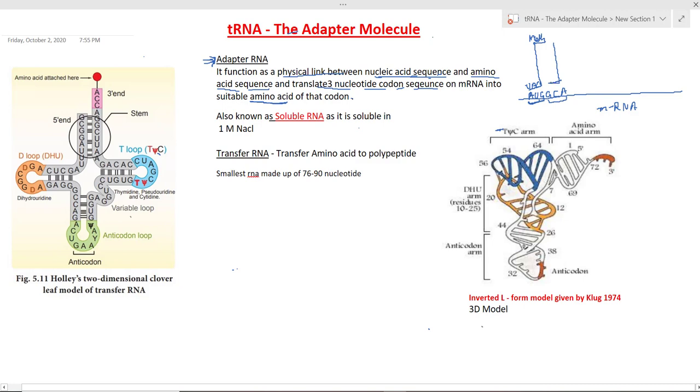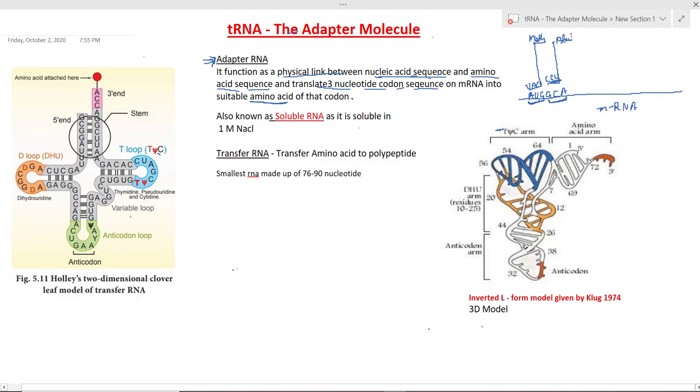suppose this is another codon GCA, which is read by another tRNA. There is a different tRNA for different codons, and the anticodon which will be present against this GCA will be CGU. And it will code for alanine.